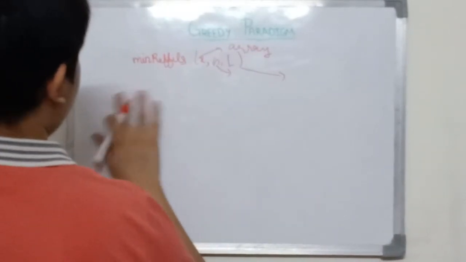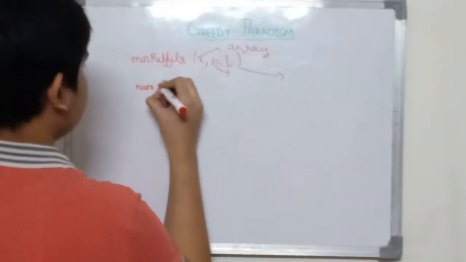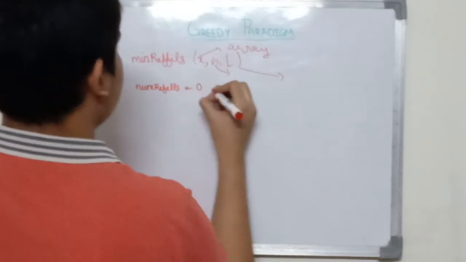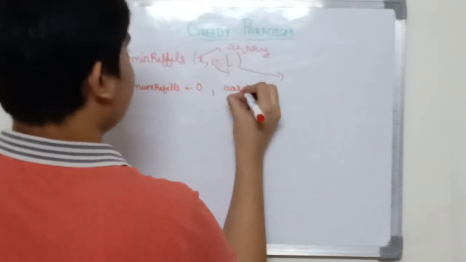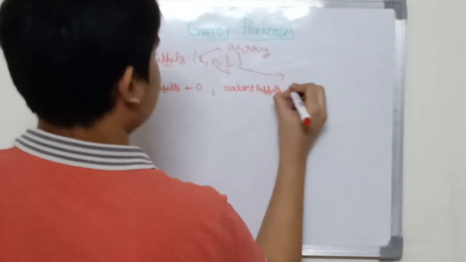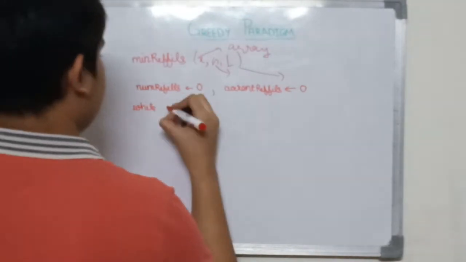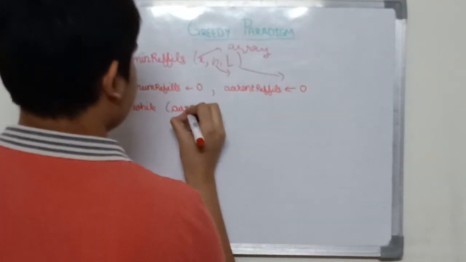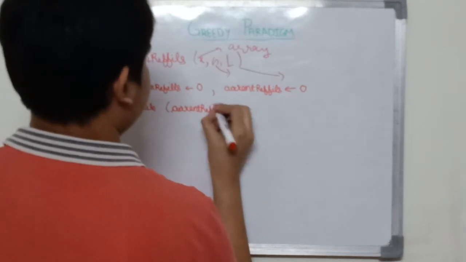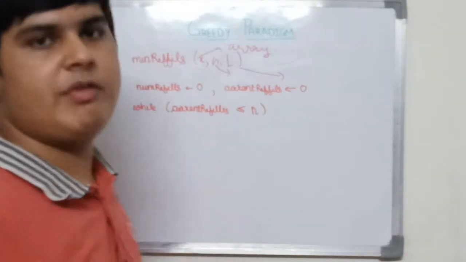First of all, let me declare the variables. NumRefills is 0, CurrentRefill is 0. While CurrentRefill is less than or equal to n, which is the number of refills that we have done currently.